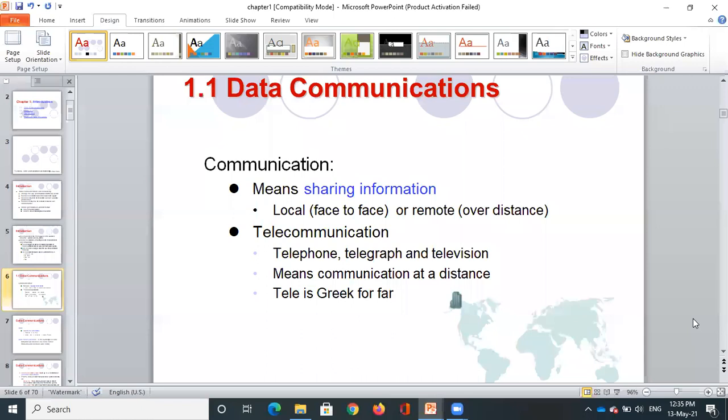Now coming to the basic meaning of data communication, or communication. Communication means sharing of information, and this sharing of information can be local or remote.